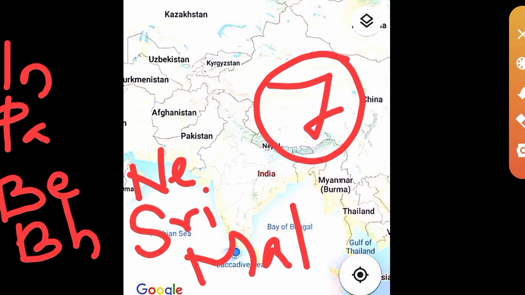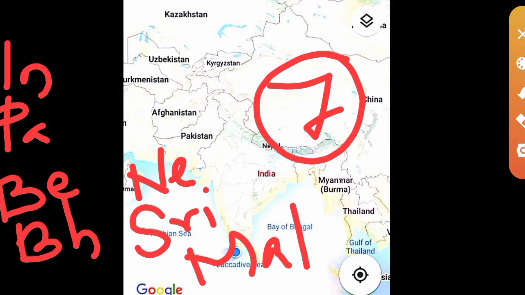Okay, which are the countries? India, Pakistan, Bangladesh, Bhutan, Nepal, Sri Lanka, Maldives. These are the seven countries in Indian subcontinent.